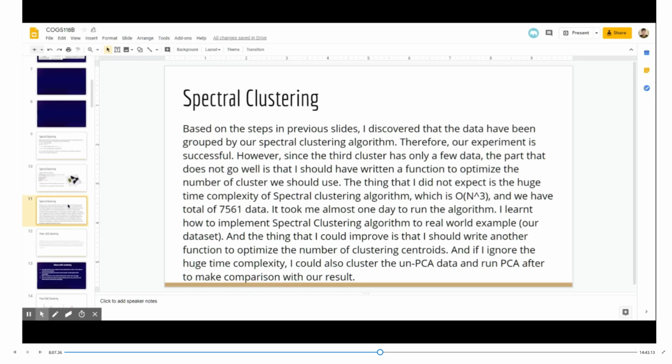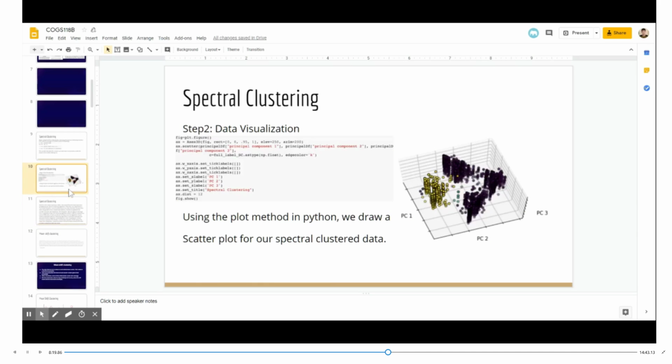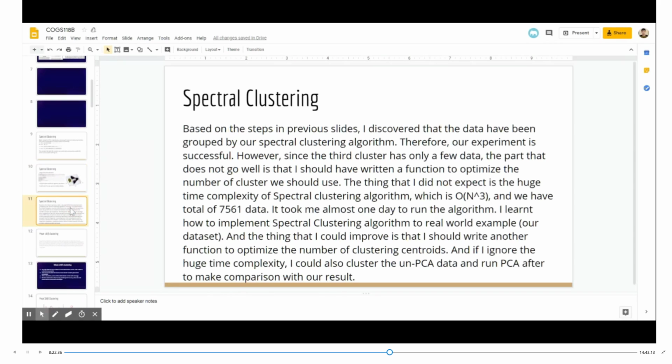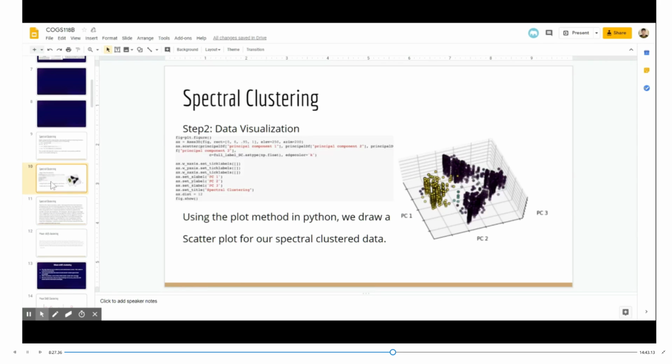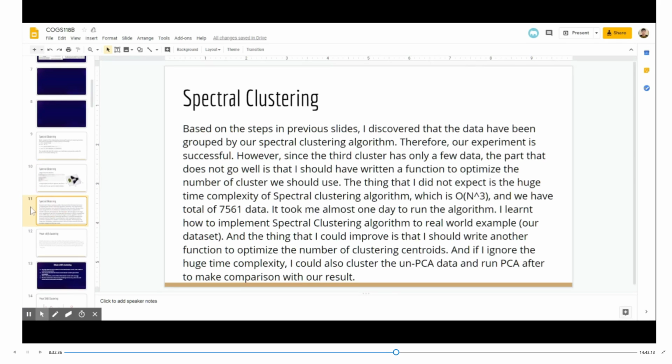So here are some descriptions and discussions for spectral clustering. Based on the steps in previous slides, I discovered that the data have been grouped by our spectral clustering algorithm. Therefore, our experiment is successful, as you can see on the right. However, since the third cluster has only a few data points, which is the green cluster in this case, the part that did not go well is that I should have written a function to optimize the number of clusters we should use. So instead of 3 in this case, we should have used 2.